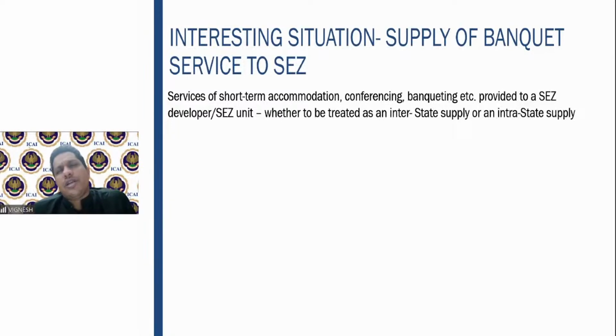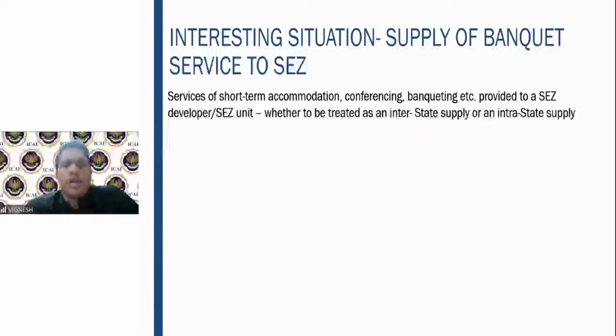I am a hotel situated in Hyderabad, and you are coming from Delhi to stay in this hotel and attend some conference. I charge you 5,000 rupees per night. I give you an invoice, 5,000 plus CGST, SGST, 9% and 9%. Then the guest objects. He says that if you charge CGST and SGST, my GST registration is in Delhi and I will not get the input tax credit. Please charge IGST. But that is not possible. The reason is section 13 very clearly says, in case of accommodation services, the place of supply is the place where the immovable property is located.